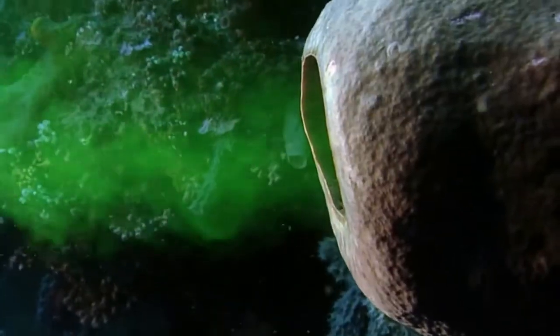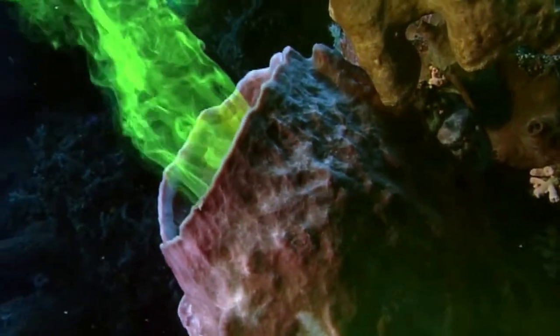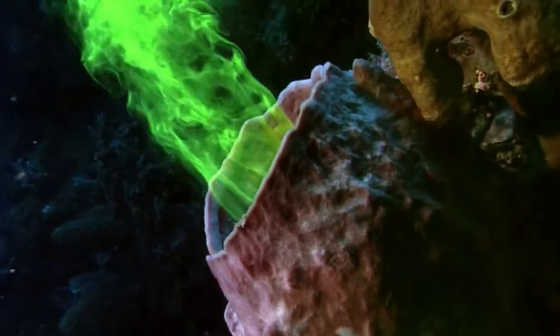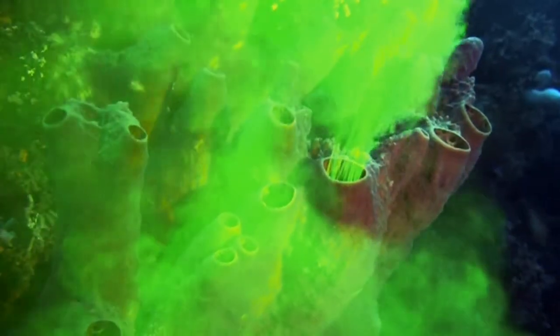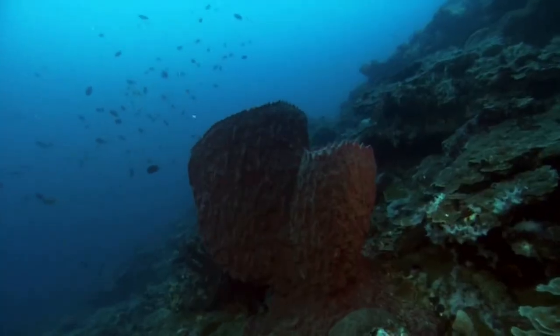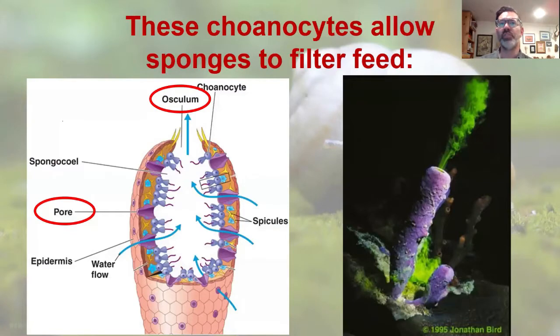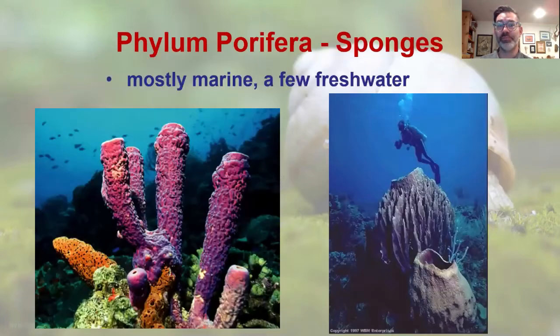These ghostly exhalations are proof that the sponge is actively pumping. With no mouth, it sucks water directly through its sponge-like body walls, which are shot through with millions of narrow canals and tiny chambers. How does it do it? You should have seen that the sponge was using its choanocytes to generate a current. Water enters through pores on the side of the sponge and exits through an opening in the top called the osculum. Hopefully, you are taking notes on all these new vocabulary words.